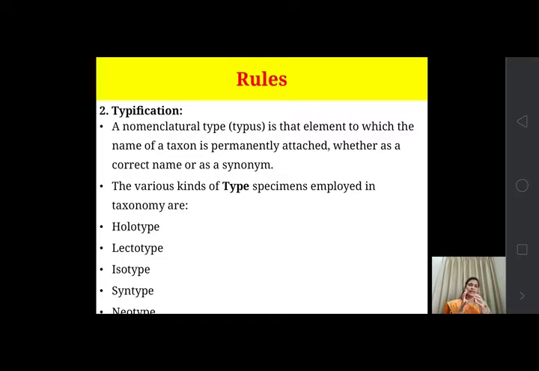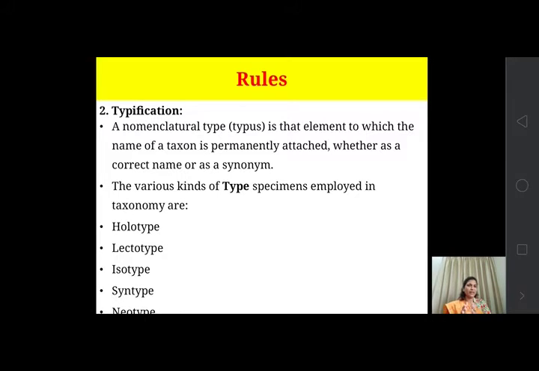Okay, then the second one is typification. So what does it mean? Typification, as I said earlier, there are nomenclatural types. There are a number of types. These are the representative specimens, and from these representative specimens anyone can take the reference, anyone can see the similarities and differences according to that type. Okay, so a nomenclatural type, or in singular form, is known as the typus.